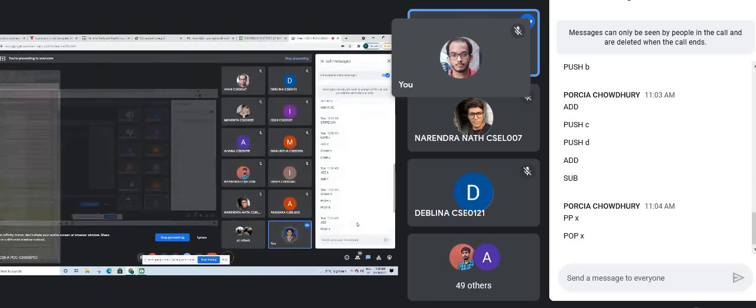Next, last, zero address instruction. In case of zero address instruction, only the stack will be used. So push A, push B in the stack, then add. So pop these two, and A plus B is pushed again into the stack. Now push C and D. So C and D will be in the stack, and add. So we will add C and D, and the value will be pushed into the stack, and then sub, that means A plus B minus C plus D. Pop X, then we have to pop the value. That is zero address instruction.